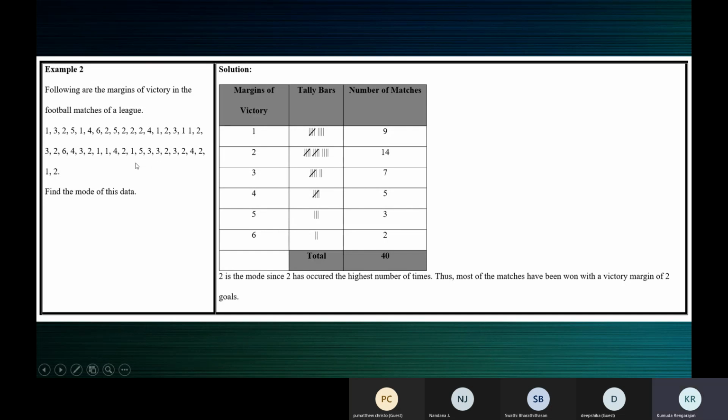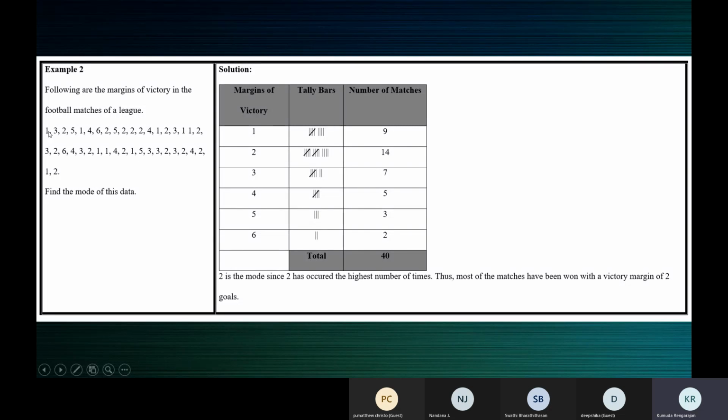It's not like you write 1 and you count all the ones: 1, 2, 3, 4, 5, 6, 7, 8. Normally we do that, right? We are not so patient to take up one by one. So we write all these numbers and then count 1, 2, 3, 4, 5, 6, 7, 8, 9, and you can write the frequency 9 straight away. What's the point of showing the tally marks? So tally marks are not used like that. I hope I'm giving you that clearly.